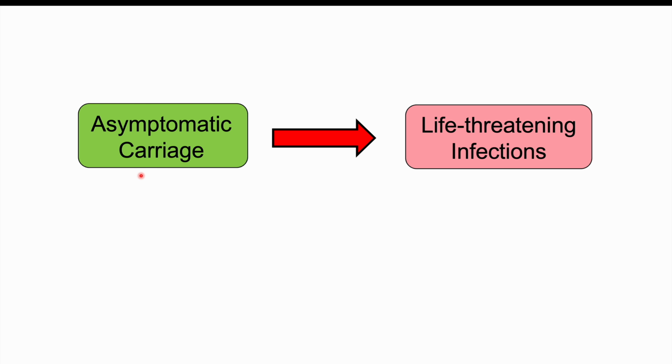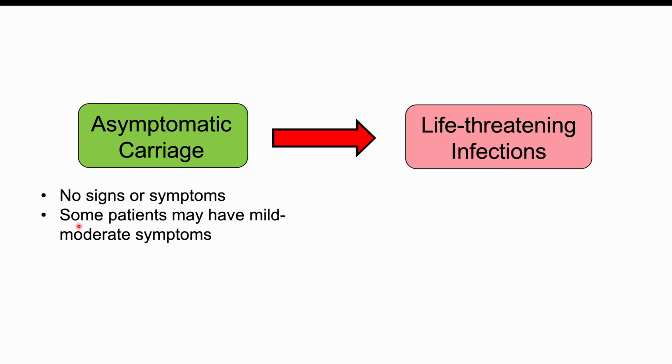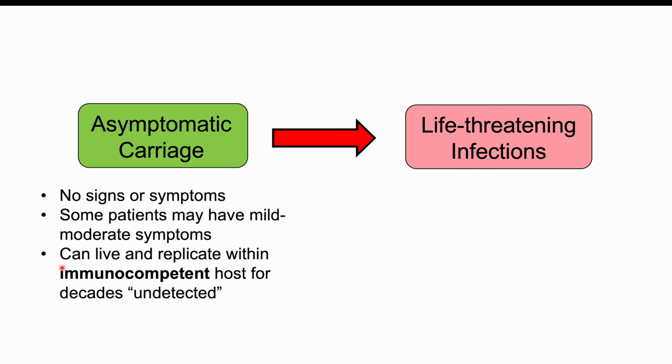Now, we did mention this briefly before, but even if a patient is infected, they may be asymptomatic, meaning that they don't show any symptoms at all. This would be asymptomatic carriage. This is going to be a common occurrence in a lot of patients. And the symptoms of infection are so varied that in some patients, they are asymptomatic, but in other patients, it's life-threatening infections. Again, oftentimes it's going to be due to immunosuppression. We'll discuss this later on. So in asymptomatic carriage, there's no signs or symptoms. Some patients may have mild or moderate symptoms. We'll discuss those here in a moment. And if there is asymptomatic carriage, the nematodes can live and replicate within an immunocompetent host for decades undetected.